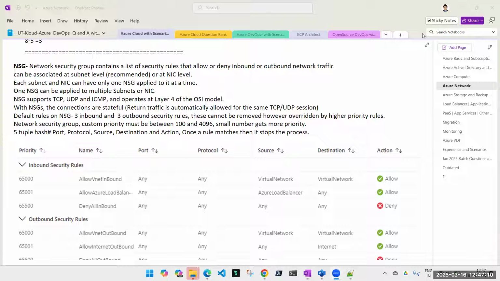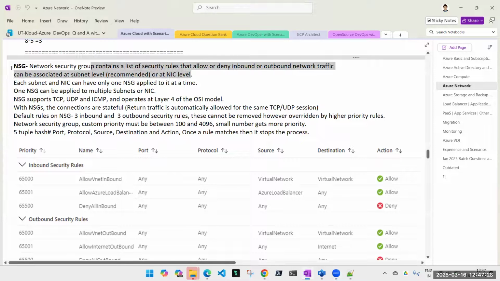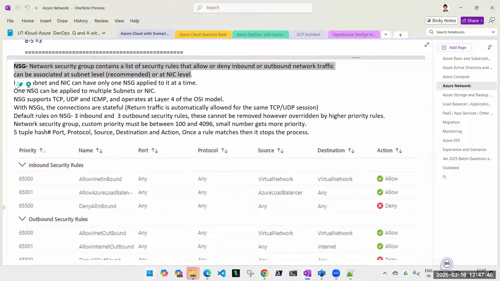Right. Now where can I apply this NSG? Where can I attach this NSG? So we can associate this with subnet level or NIC level. Is this statement clear to everyone? This question also comes up many times: where can you associate your NSG? So what is the answer to that? Subnet level and NIC level.